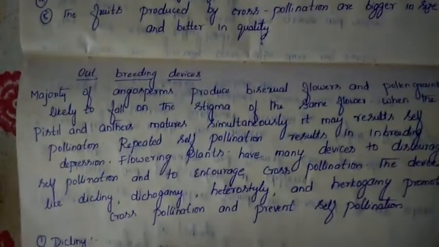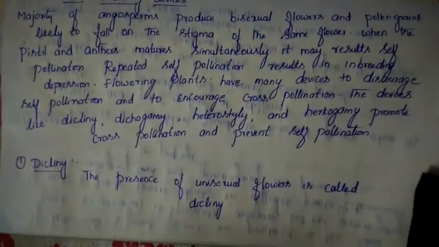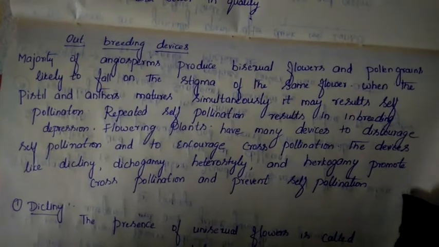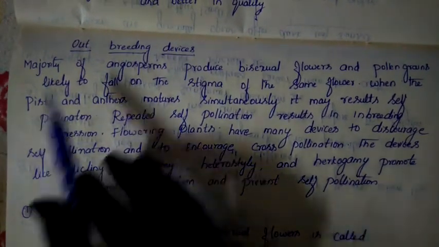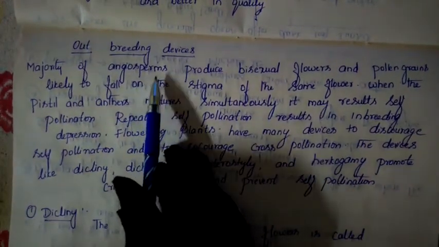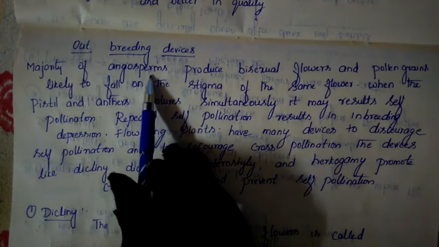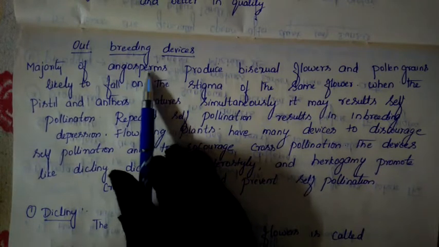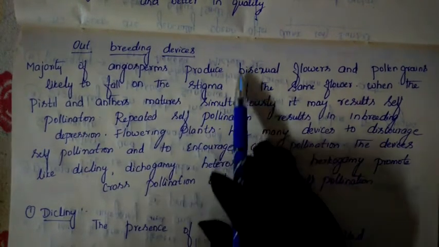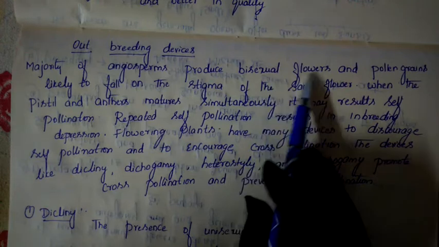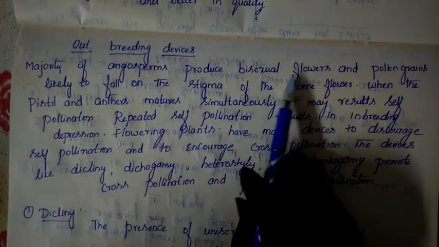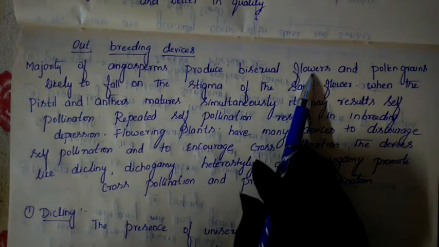Next we will go to the next topic, which is outbreeding devices. What is the meaning of this? The majority of angiosperms, the flowering plants, produce bisexual flowers only. Bisexual flowers are the flowers which contain both male and female parts.